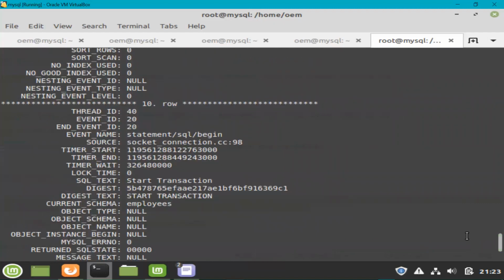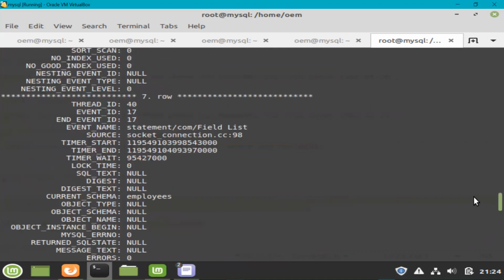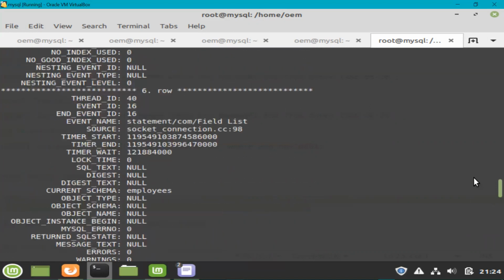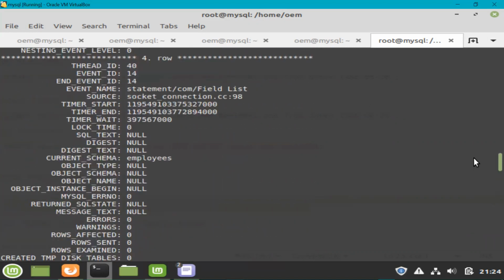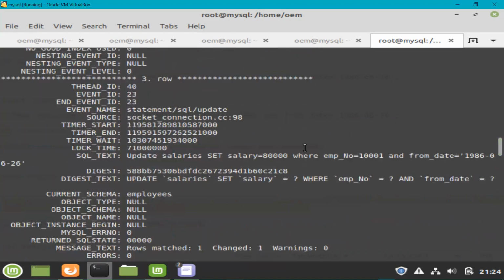If you go up, the first command that you see this process ID has run is the start transaction, which is fine. Go a little more up and you will find the actual commands that I have run. Here you can see the command on the salaries table where I was updating the salary to 80,000 for employee number 1000.